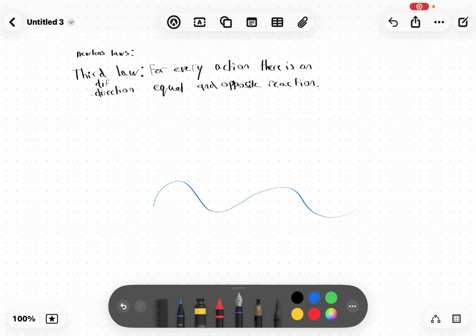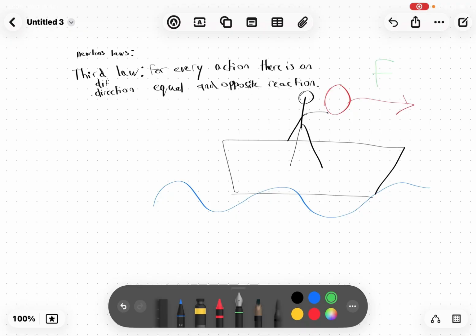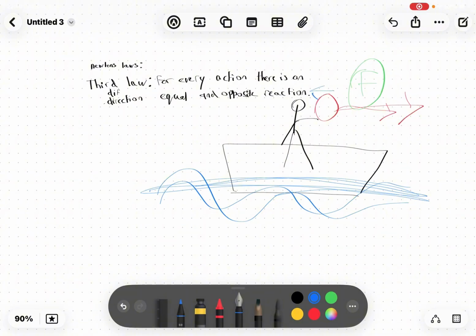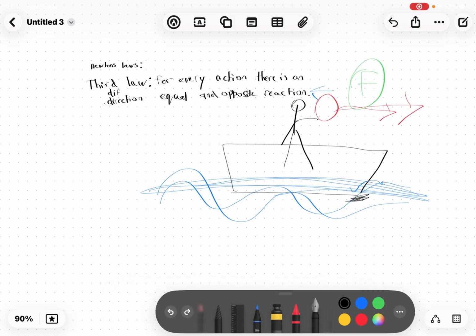Let's say you're in the water, right? You're on a boat, and you throw a ball, right? Again, you apply the force to the ball, and of course, also in the other example, you'd probably move a bit to the left. However, here it's more logical. You know how in water there's a lot of movement, right? It's all wobbly. But it can also be still. So imagine the water is still, right? Then you're not moving yourself. When you throw that ball, the force will go back to you, the friction force, and you will move slightly. It might be literally just a couple centimeters or whatever, but that is because of the force you just applied.